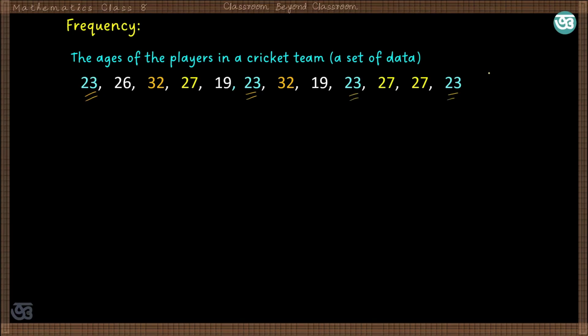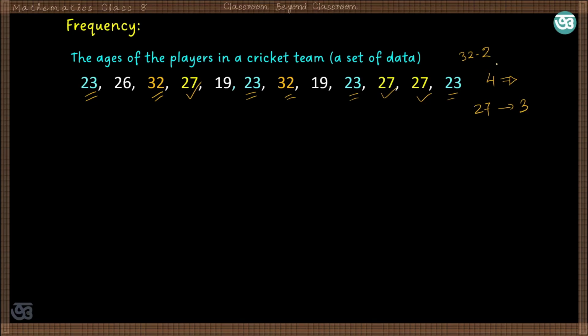So there are 4 numbers of players whose ages are 23. And if you look at 32, there are 2 numbers of players with the age of 32, and if you see 27, then there are 3 numbers of players with age of the player equal to 27.